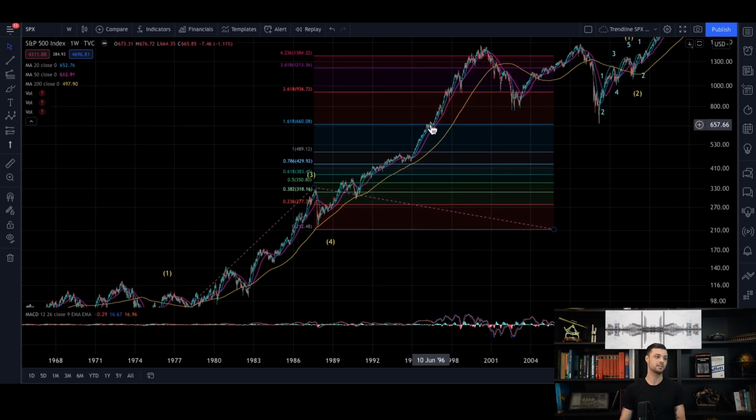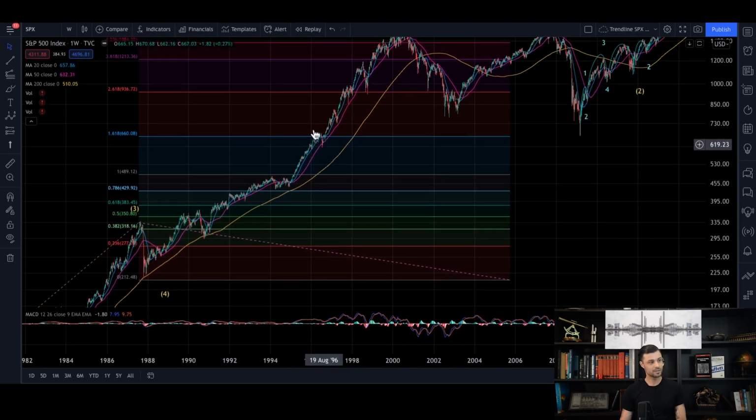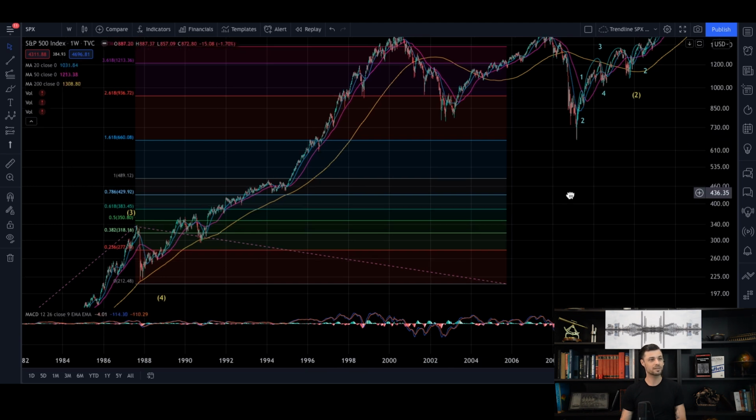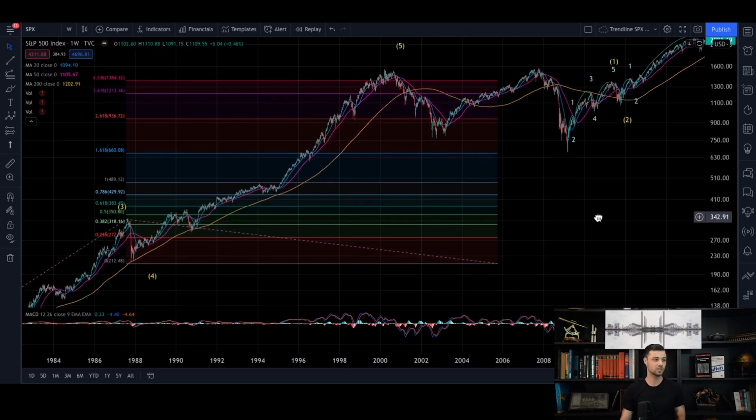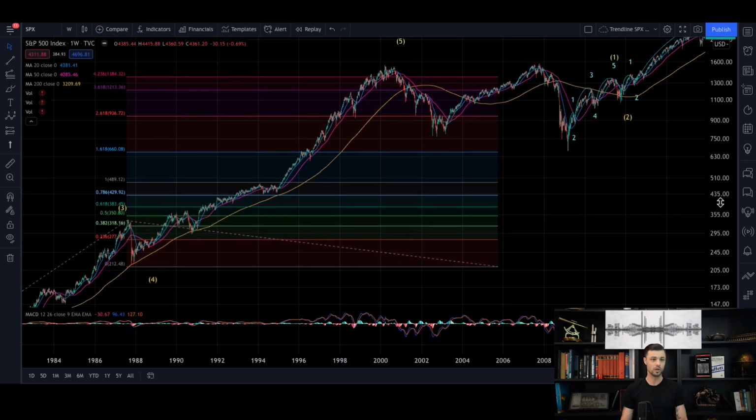So Elliott is saying that if the fifth is extended, we go here to the 1.618. And very interestingly, we have this consolidation around this level. This is another thing I wanted to tell you about Fibonacci: sometimes it's giving you very clean reactions, but most of the time it's going to be areas around which the price action will hover. It will just stay around those levels because they are like magnets to the price action. The reason behind this is that many traders are using those numbers as targets for profit taking and to reload and buy the dip.